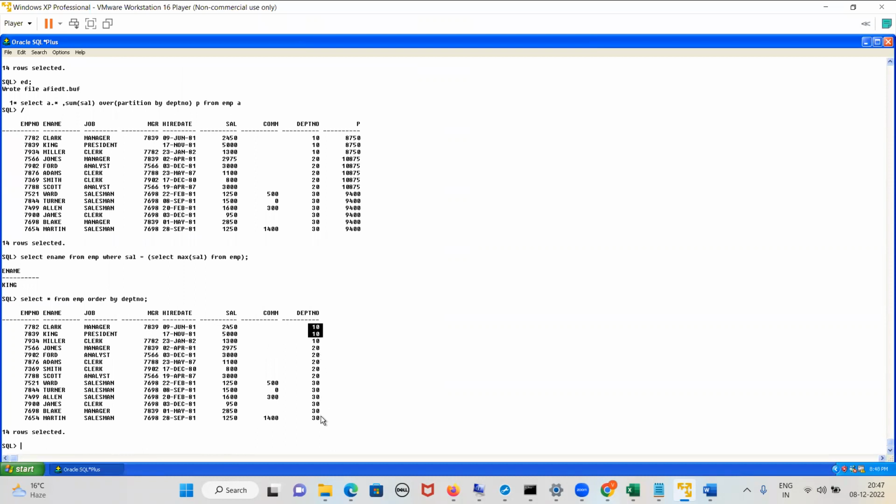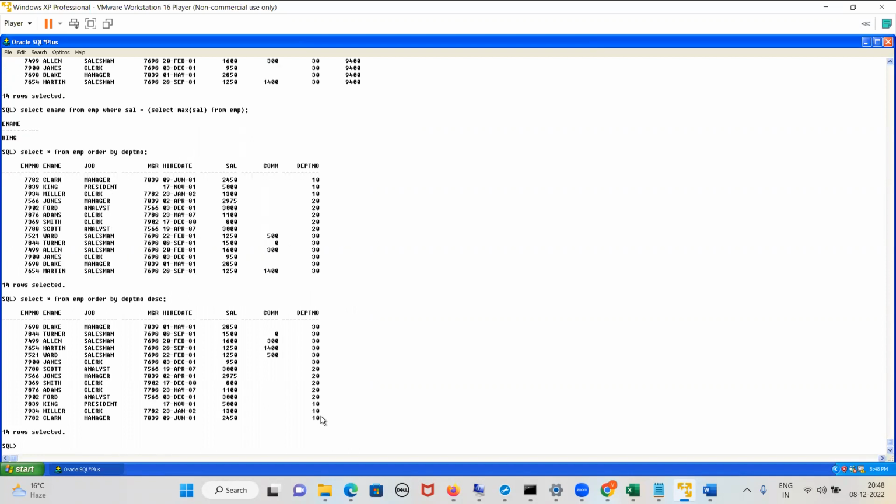Yes or no, guys? If I want descending order, what will be the query? Select star from EMP order by department number DESC. Then 30, then 20, then 10. Yes or no, guys?